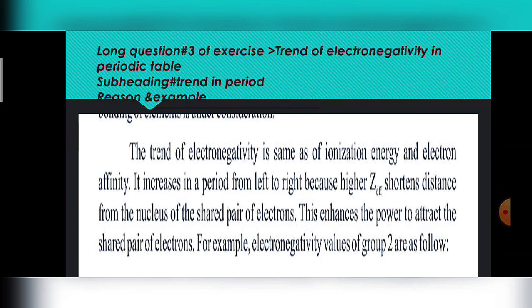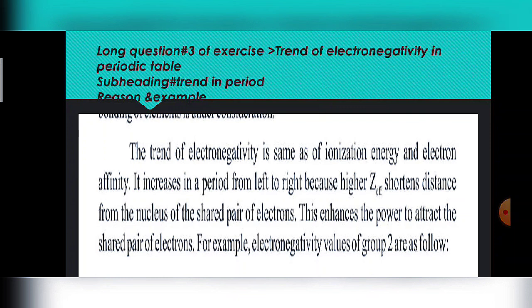Then we will give the heading reason, which starts from: because of higher effective nuclear charge, Zeff, its symbol for effective nuclear charge, and shorter distance from the nucleus of the shared pair of electrons. Listen girls, when we move from left to right, we know that the atomic size decreases. That's why the attraction of the nucleus for the shared pair of electrons also increases, because the smaller the size of the atom, the more attraction the nucleus has towards the shared pair of electrons. Because of the small size, the nucleus attracts the shared pair of electrons from the other atom more strongly.